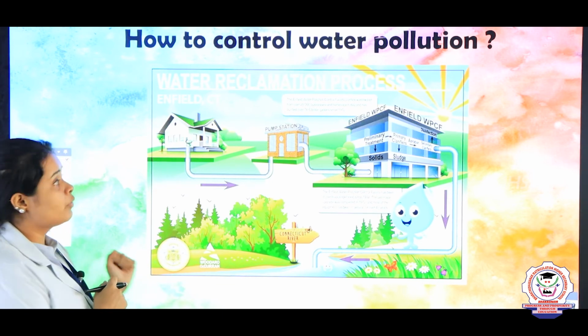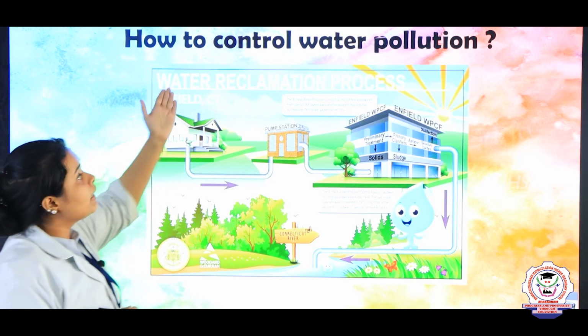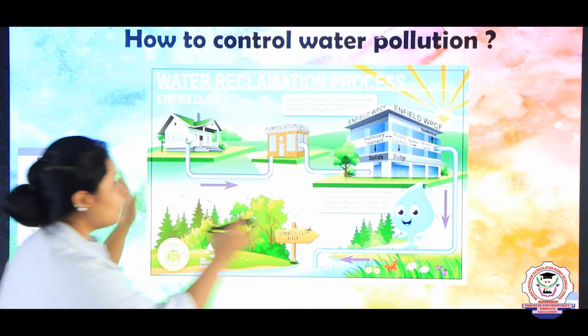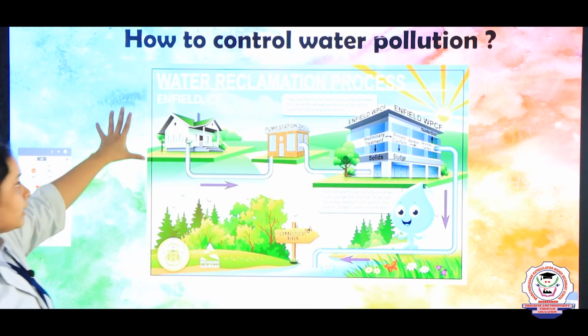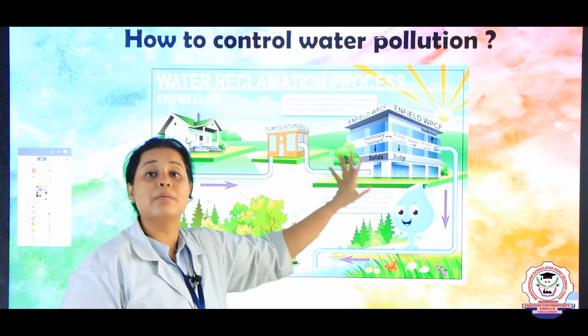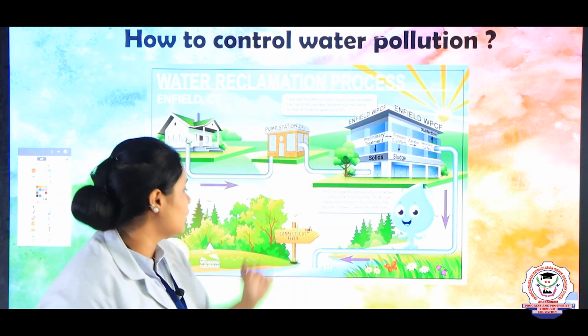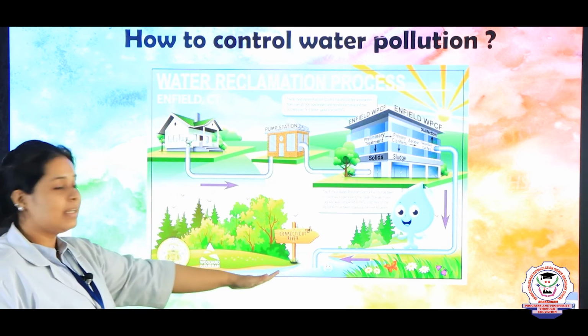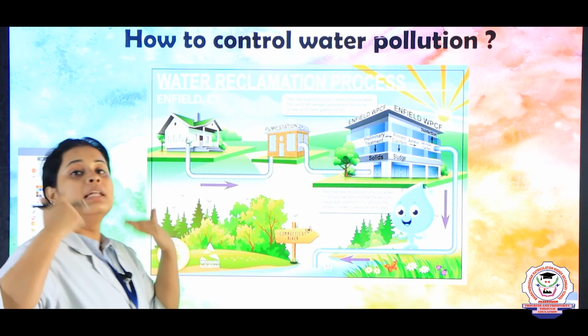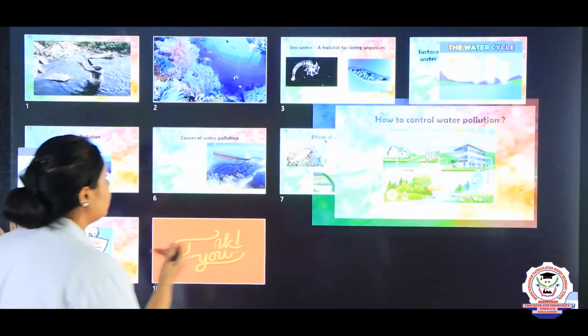So the first control we can do is the water reclamation process. What happens here is, they will take the household water and keep it in the pump station. From there they will do some kind of purification of the water, and that water will be sent into the river, so that the river flows with good water.